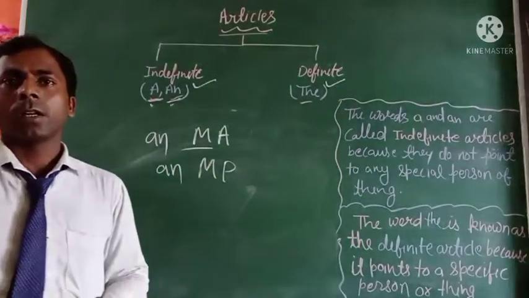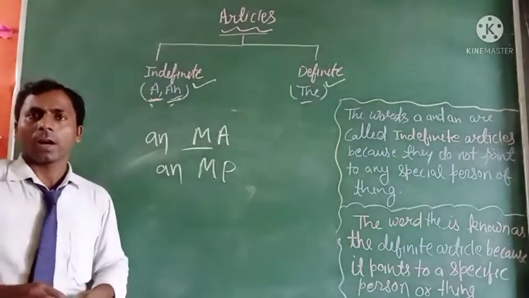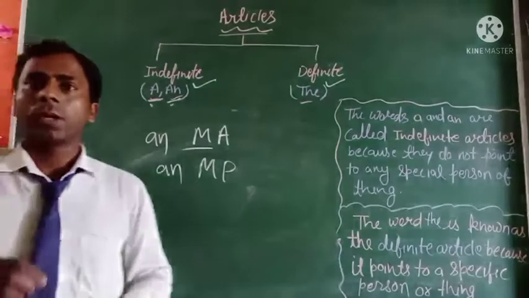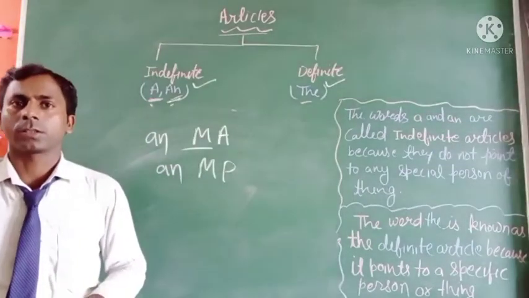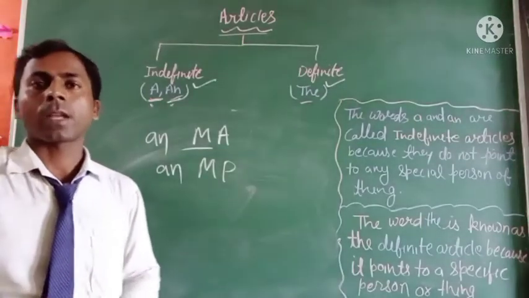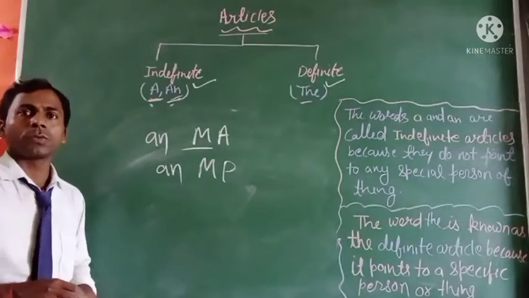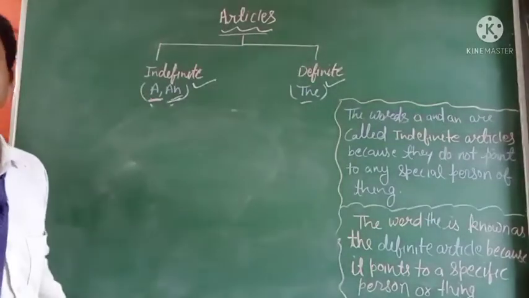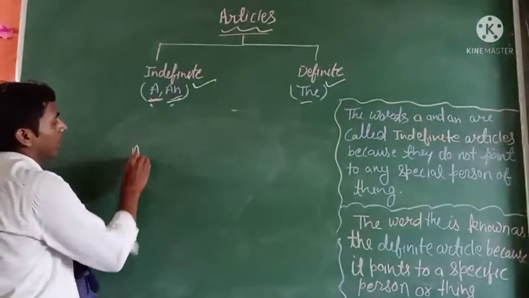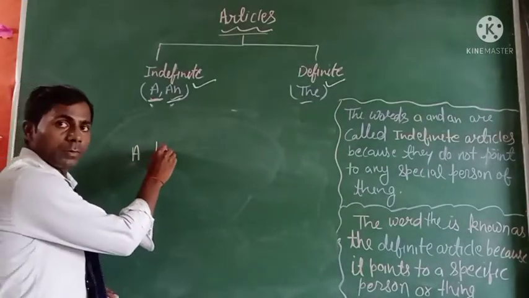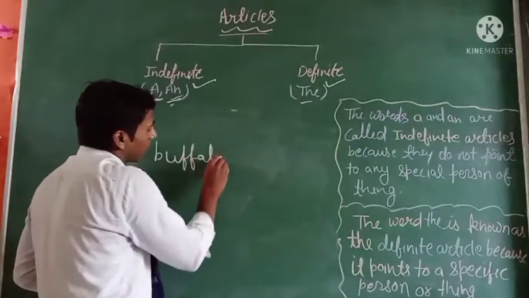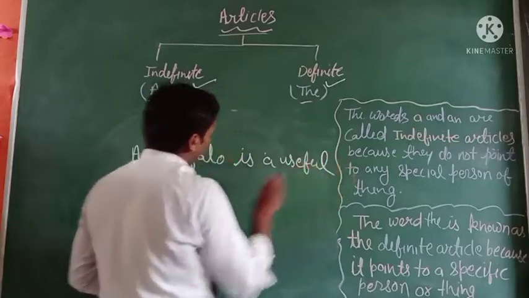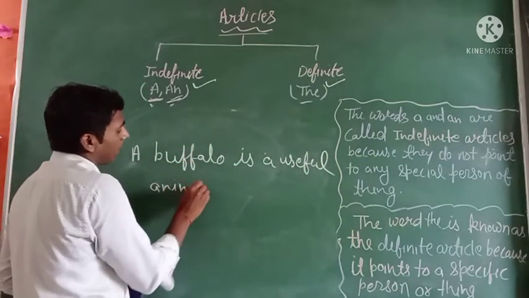That's clear. And we use "a" or "an" before a singular countable noun which is used to represent a class of things. Just like that: a buffalo is a useful animal.